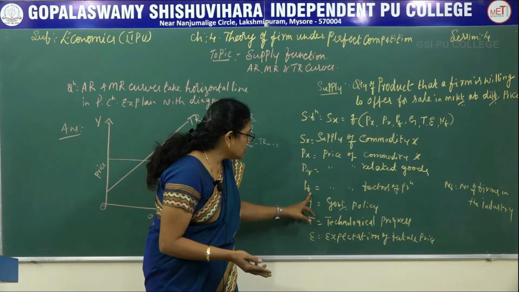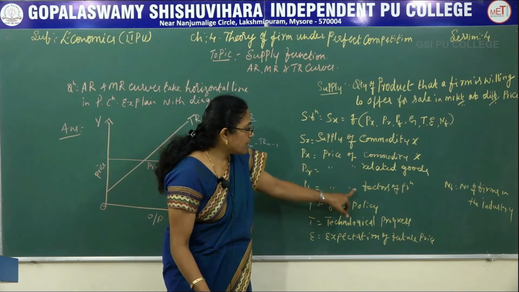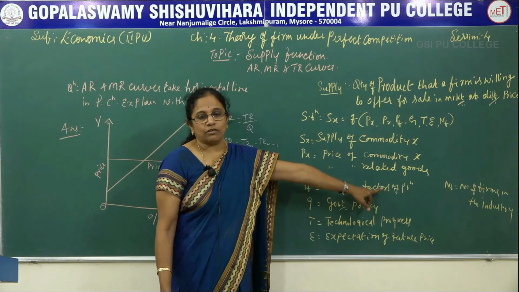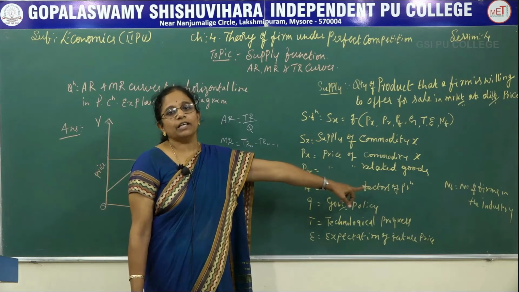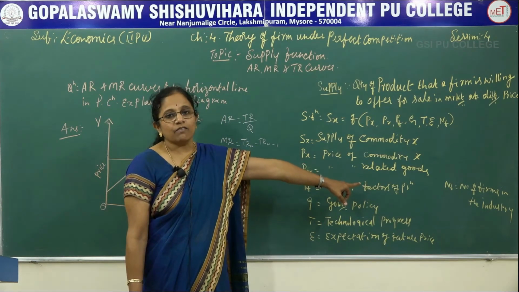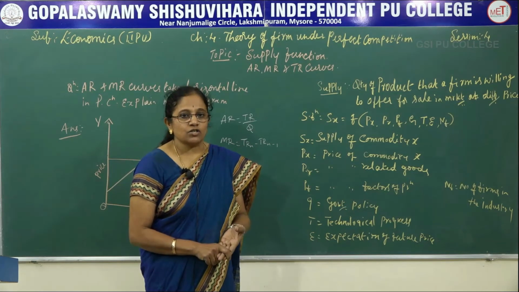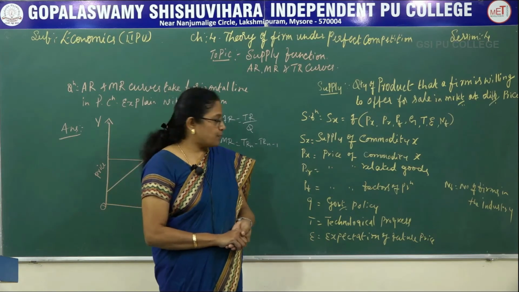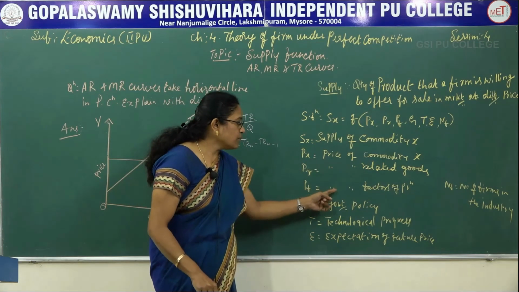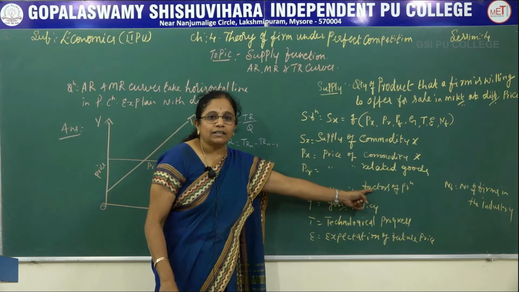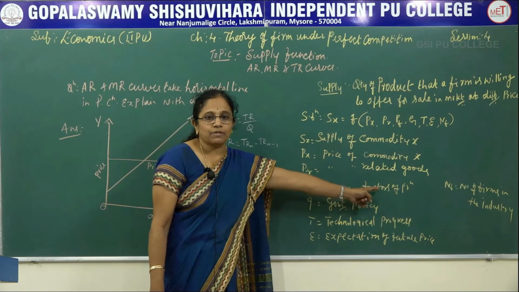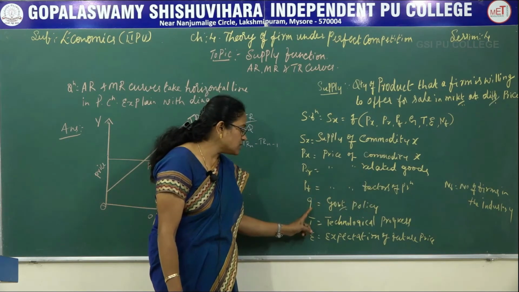So now let's move to the PF. PF is price of the factors of production. Factors of production are nothing but the input prices wherein we invest on land, labor, capital and organization. So these four are the factors of production. PF is the money spent on gathering the inputs, land, labor, capital and organization.